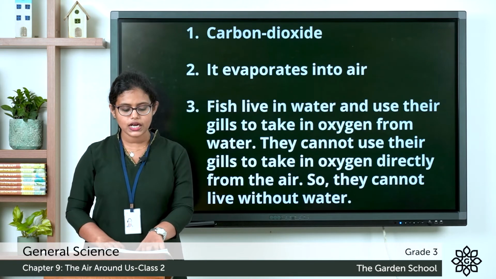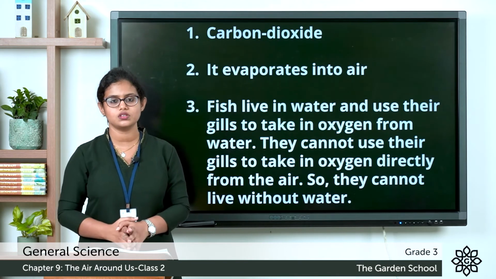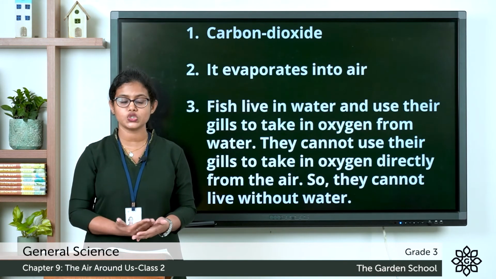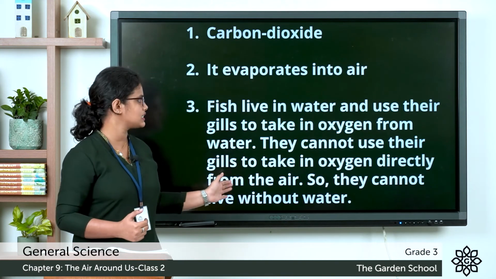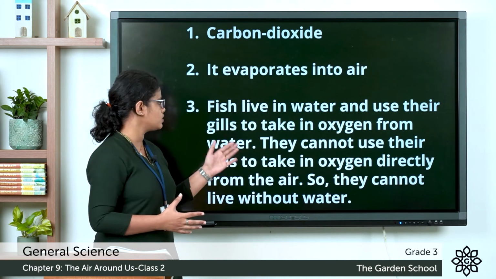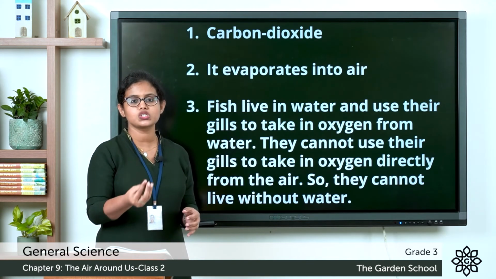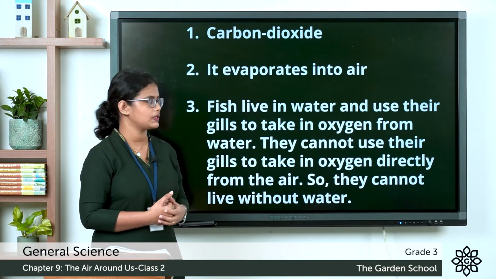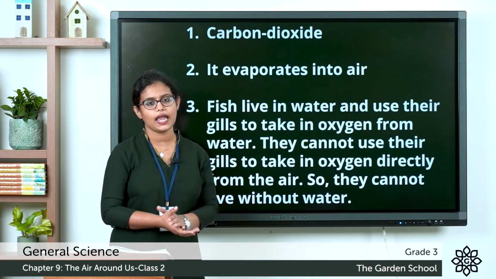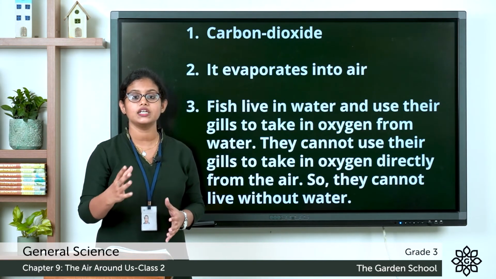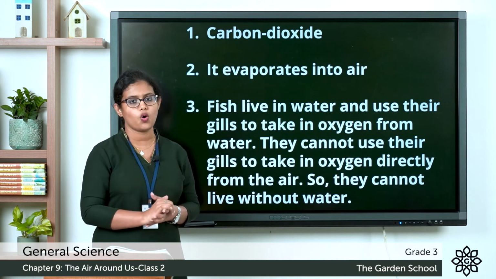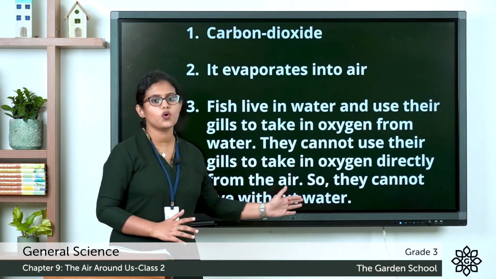Third one. Why can't fish live without water? So where do fish live? They live in water. So the question is, why can't a fish live without water? So let's see the answer. Fish live in water and use their gills to take in oxygen from water. They cannot use their gills to take in oxygen directly from the air. They take in oxygen which is dissolved in water. So they cannot live without water.